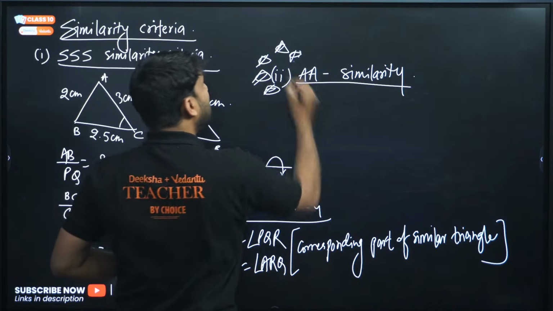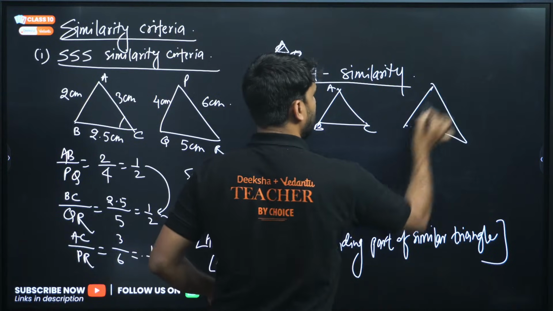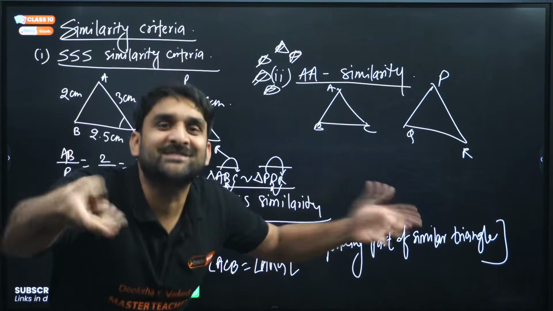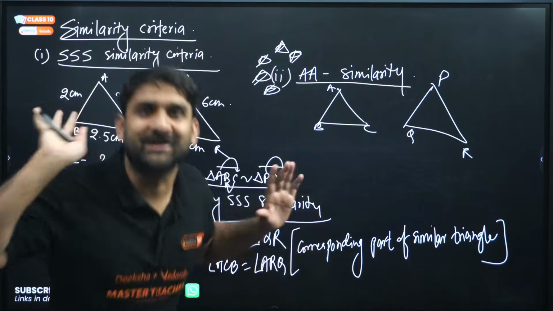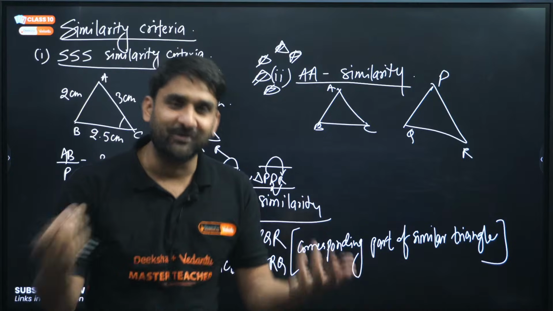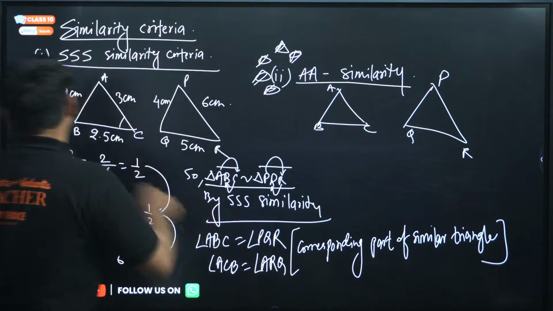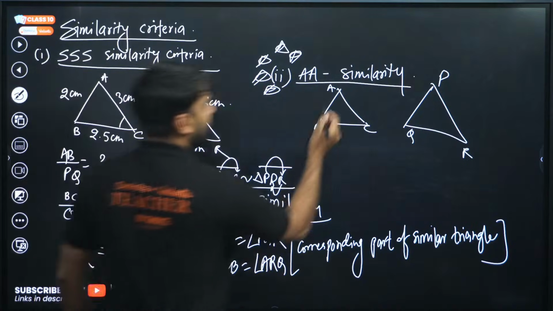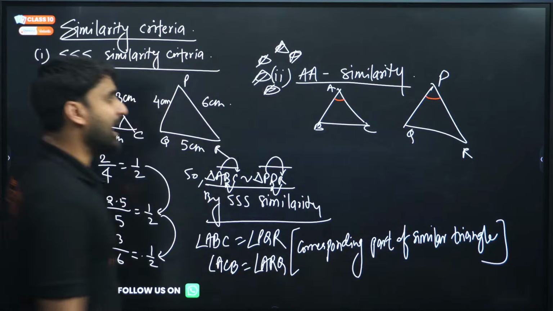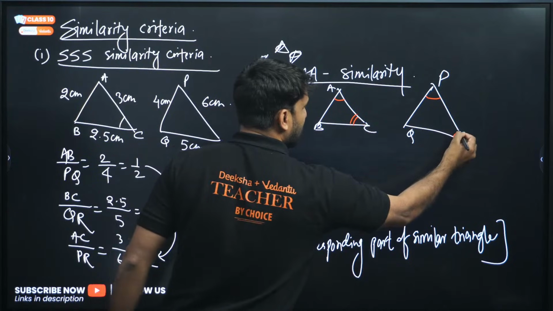In any two triangles, ABC here and this is triangle PQR. My dear champion, in any two triangles, if any two angles are equal, and this is obvious, if two angles will be equal to each other, then third angle will also be equal to each other. But we have to focus on at least two angles. At least two angles should be equal to each other. So let's say this angle here is equal to this angle, and let's say this angle of triangle ABC is equal to this angle of triangle PQR.